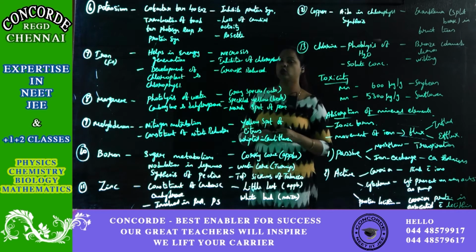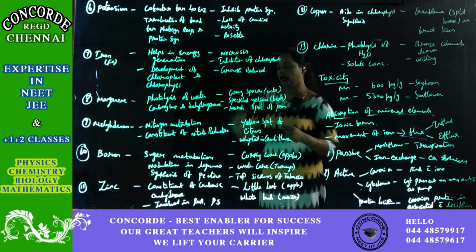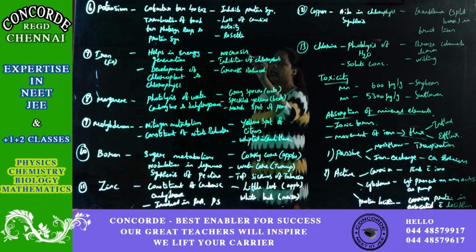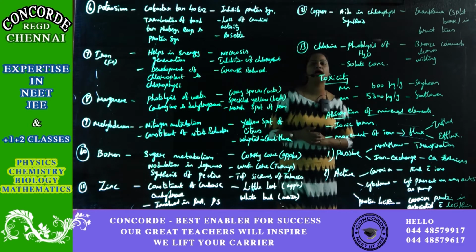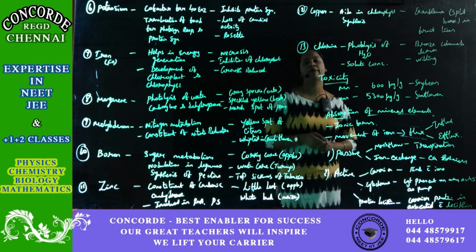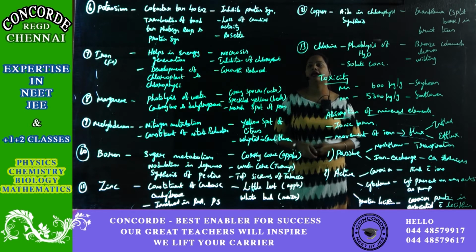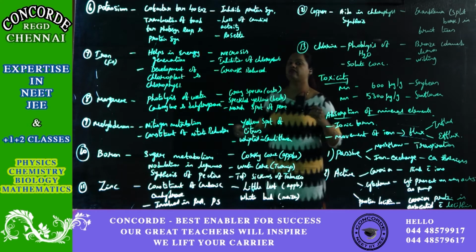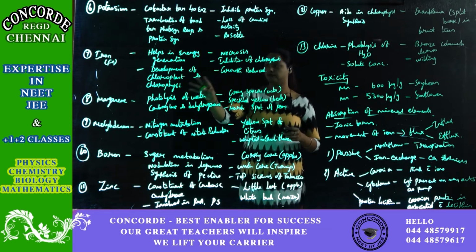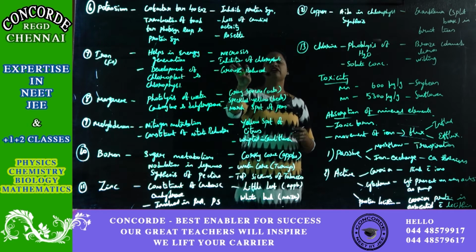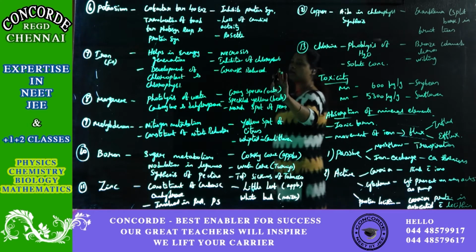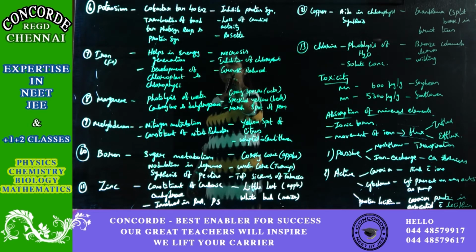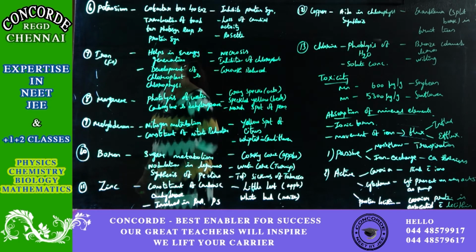If iron is not supplied properly to the plant, that will lead to necrosis. Necrosis means there won't be any activity in that particular area. That we call necrosis. Second, if chloroplast is not synthesized properly, it will lead to inhibition of chloroplast, so the growth will be reduced. So this is the seventh macro element which is required.